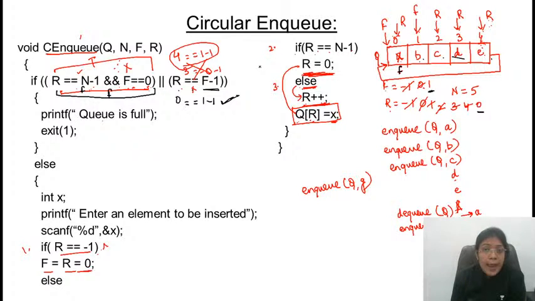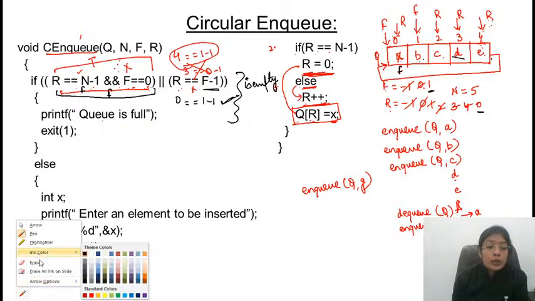If you compare it with the code or the implementation of linear Q, the structure is the same. Here we are writing the case to check whether the Q is full or not.